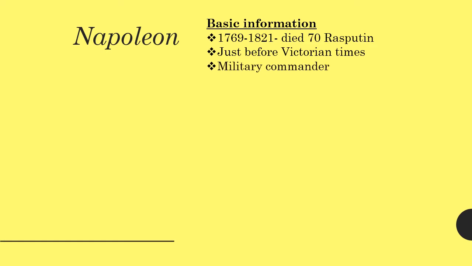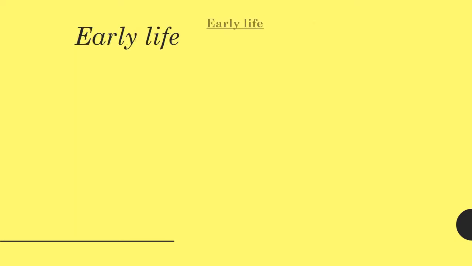He was famous as a military commander and a leader, and he's most well known for invading and conquering massive areas of Europe, spreading chaos wherever he went. How did he end up doing that?